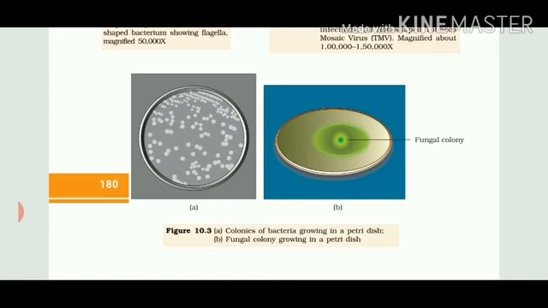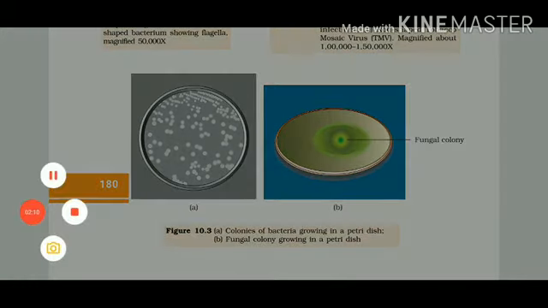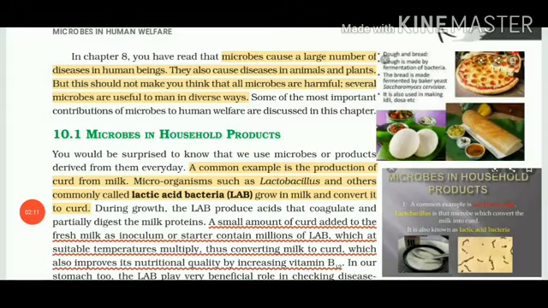So when they are grown, we can use them for human welfare. So let's study how these different microorganisms are used for human welfare. Let's start with the very first topic: how microorganisms can be useful in our household products. This is not a surprise to us because we are using them every day.